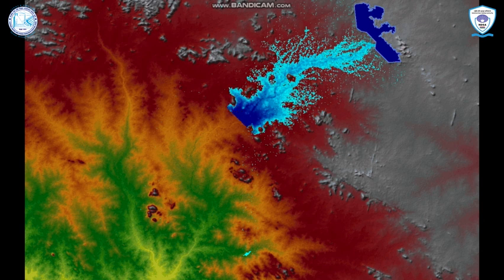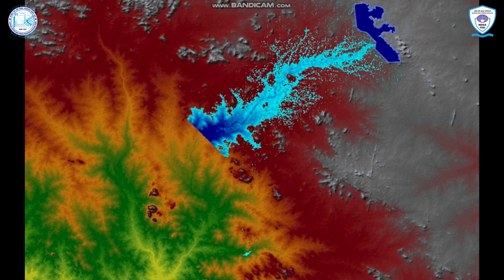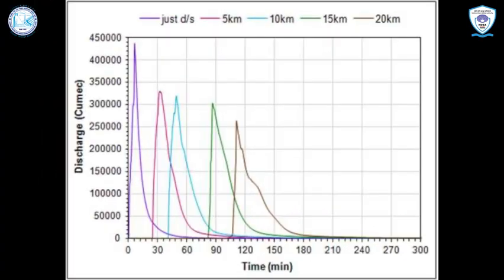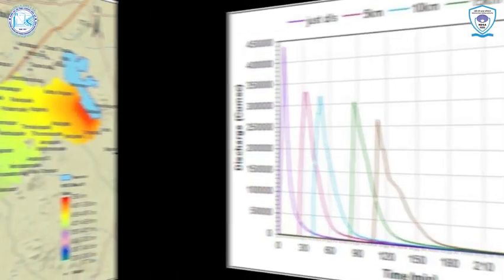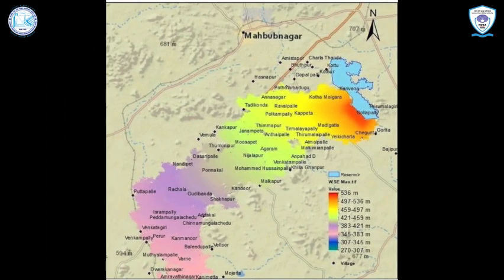The dam break flood hydrograph has been estimated and routed through the downstream area of the Kurumurthiraya Reservoir up to backwater of Srisailam Reservoir. The dam break flood hydrograph, stage hydrograph, inundation map, water depth map, velocity map and arrival time map were extracted, which can be used as inputs for the emergency action plan. The villages in and nearby the study area were identified and marked on the available base map. It will be helpful for the evacuation of people under emergency situation.